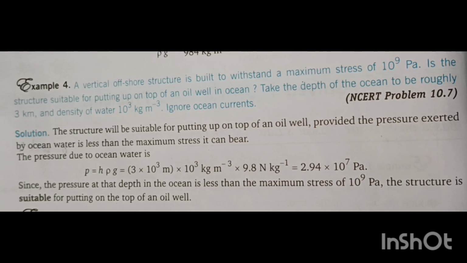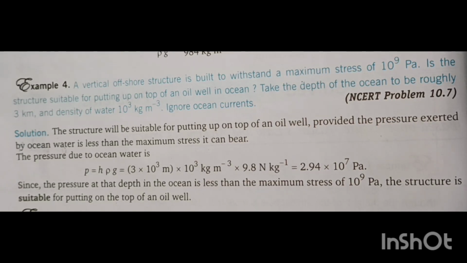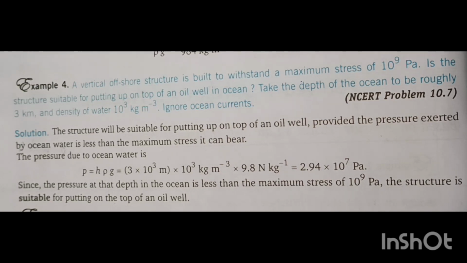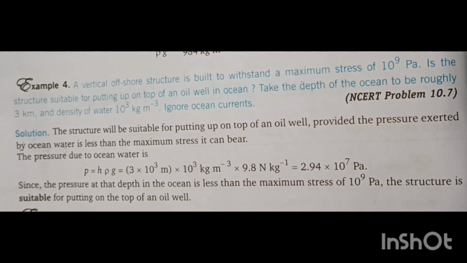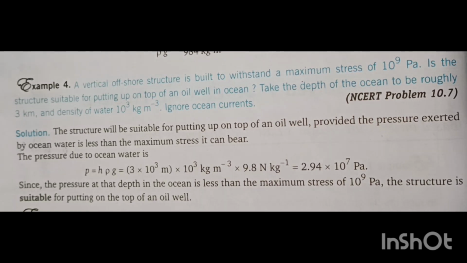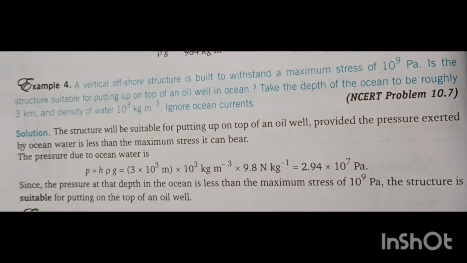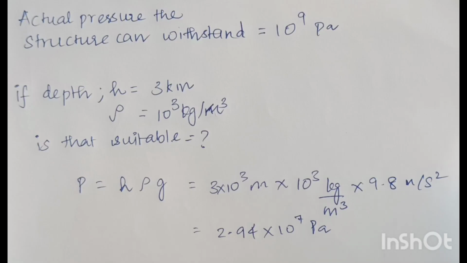A vertical offshore structure is built to withstand a maximum stress of 10 power 9 Pascal. Is the structure suitable for putting up on top of an oil well in ocean? Take the depth of the ocean to be roughly 3 kilometers, and density of the water is 10 power 3 kilogram per meter cube. Ignore ocean currents. Let us see the answer.